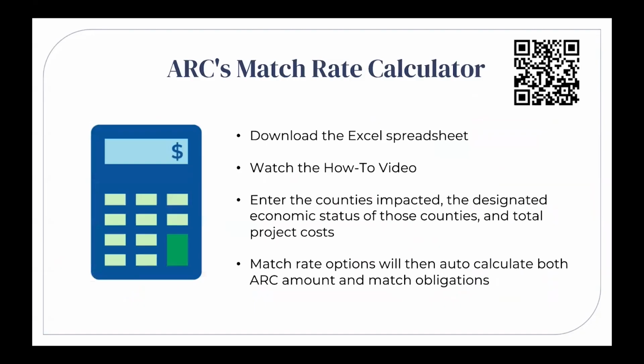We know that all this is a lot to take in and get right, so that's why we created our handy dandy match rate calculator tool. It's an Excel tool with a how-to video. All you need to do is input the counties of your project into the tool and their economic status and total project cost, and voila, the maximum ARC and minimum match amounts will automatically be calculated for you. It's a great way to help you determine the match rate in a tricky multi-county situation.